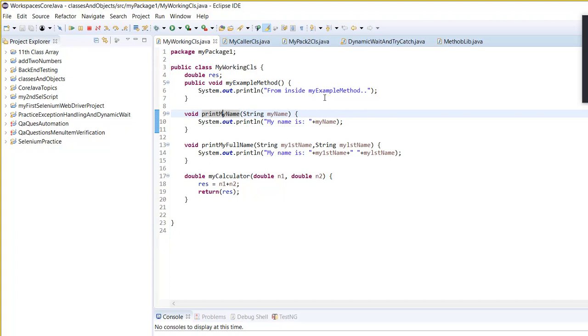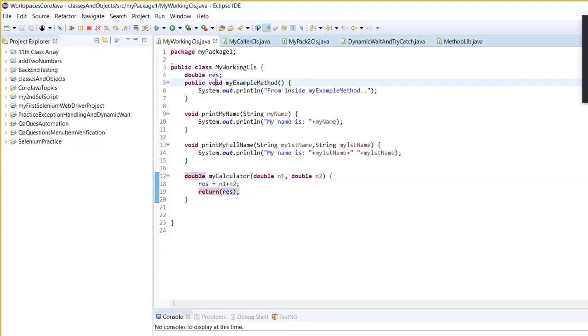Okay, so there are two differences here. This is public. Remember, public void. First of all, do not worry about this public. This void means, can you see this method and this method? This is void type. This is double type.